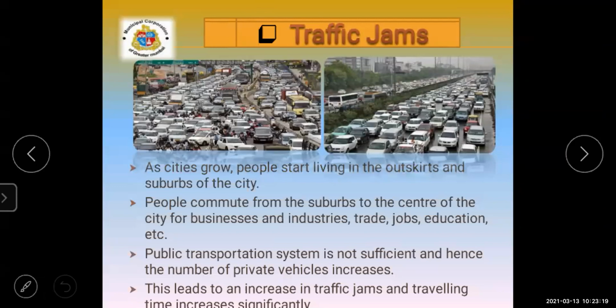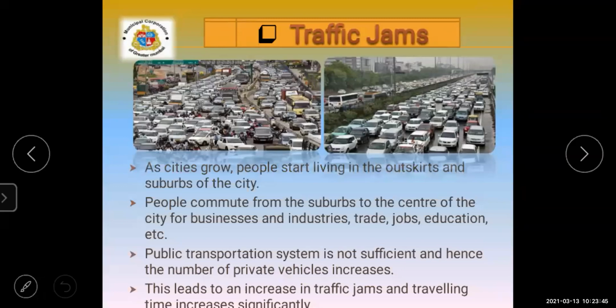At that time, what happens when the people want to come back into the main city for work or for education? They use public transport. Yes, they use public transport. But sometimes public transport is not suitable or not sufficient.